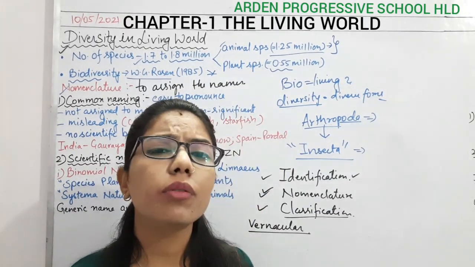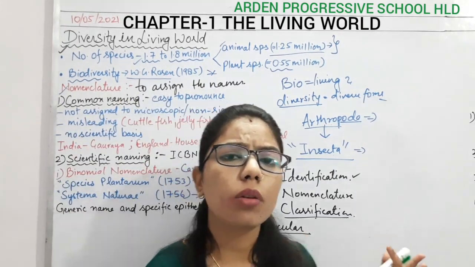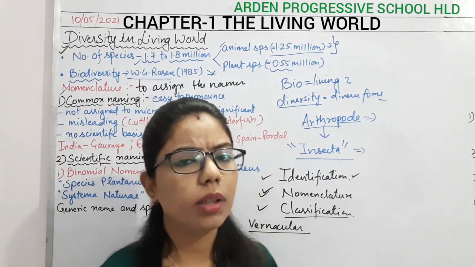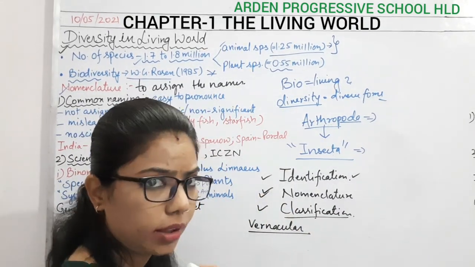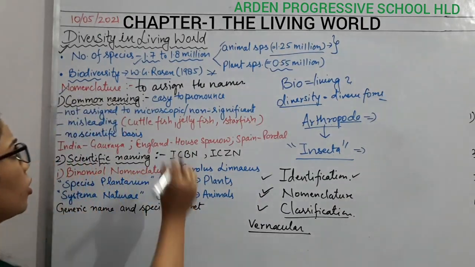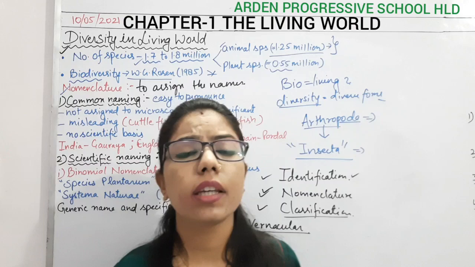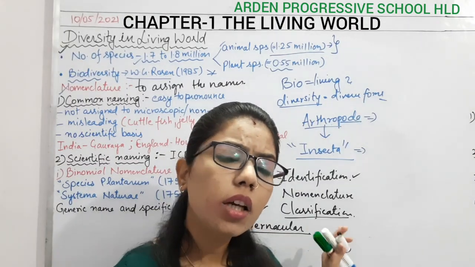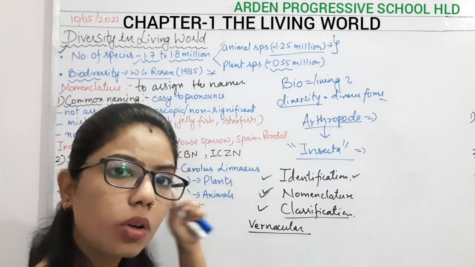So here whatever name we assign is on the basis of local languages and physical characteristics, and we are not going to study more about it. So the common name is easy to pronounce because we give the names on the basis of common language. This is the advantage of common naming.